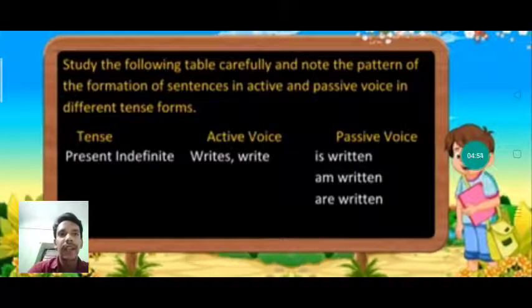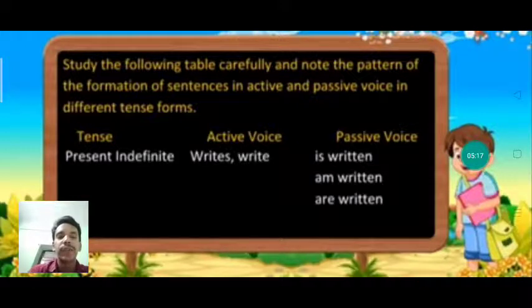Study the following table carefully and note the pattern of the formation of sentences in active and passive voice in different tense forms. So now we are going to see the different tense forms, how in the active voice they are used and how in the passive voice they are used. Example, present indefinite tense. This tense is also called simple present tense.